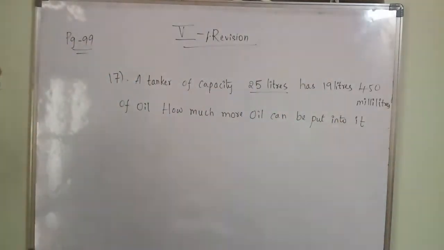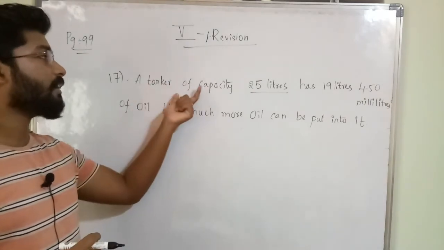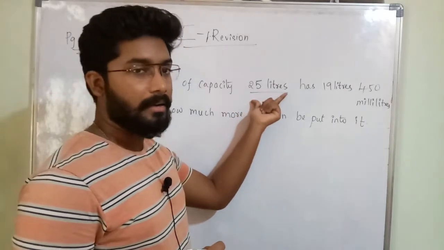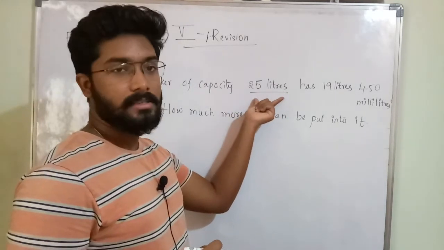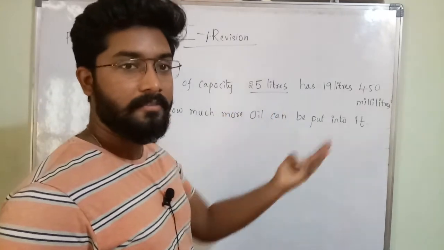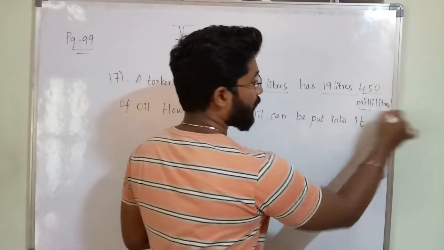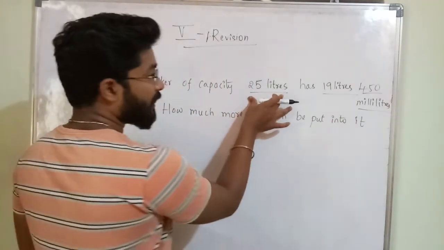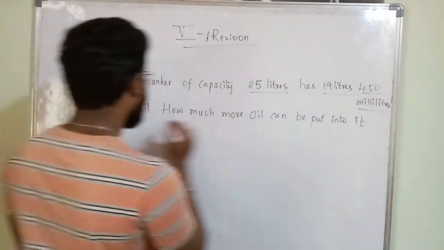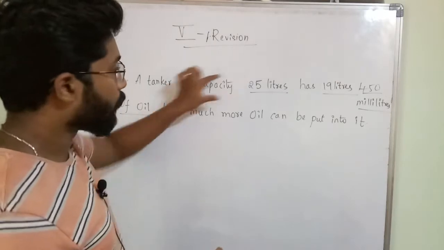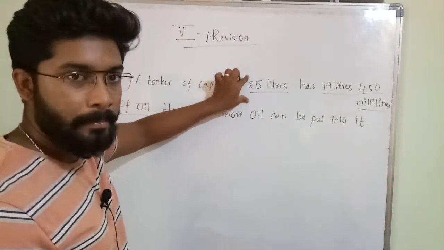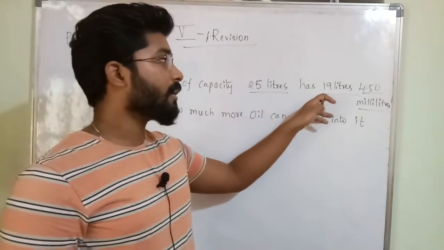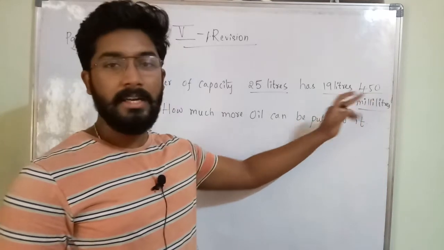What he is telling, there is a tanker and it can store up to 25 liters. This is the total capacity of the tanker. It can store 25 liters, but how many liters are filled? 19 liters 450 milliliters are only filled. This is the maximum capacity, up to 25 liters only it can store, but only 19 liters 450 milliliters are stored.